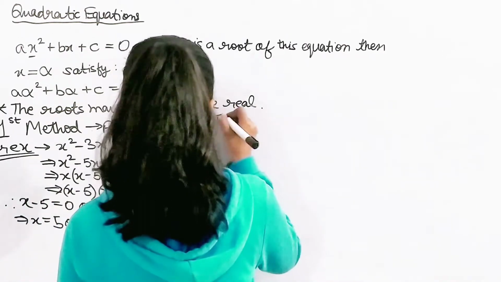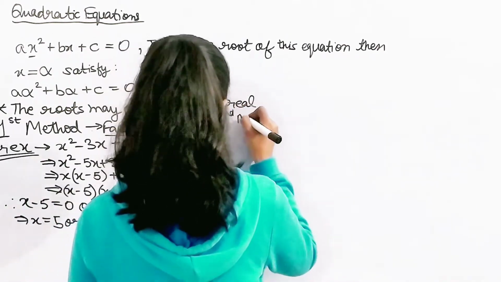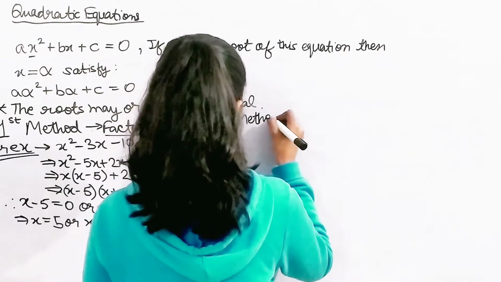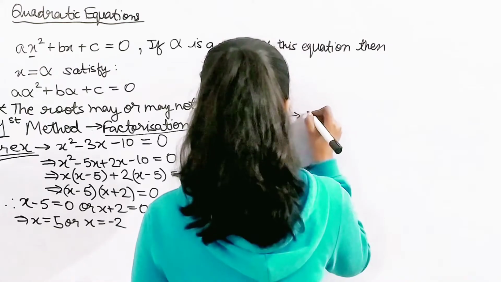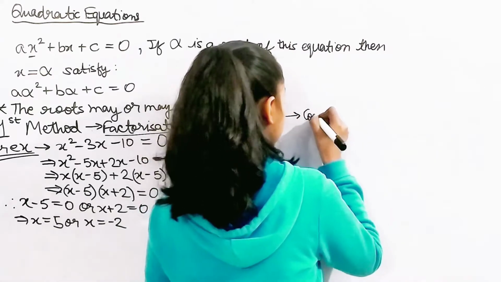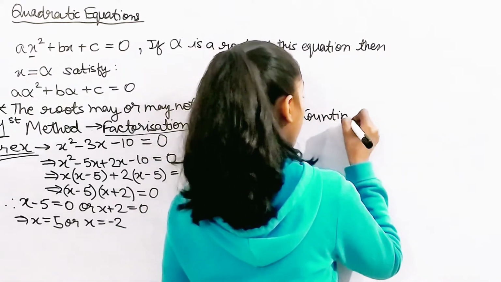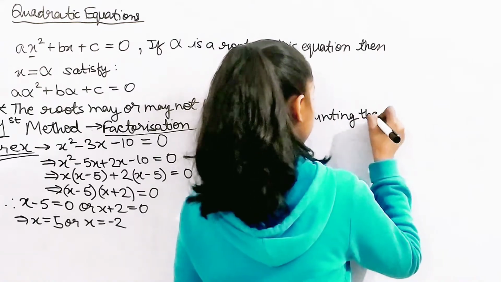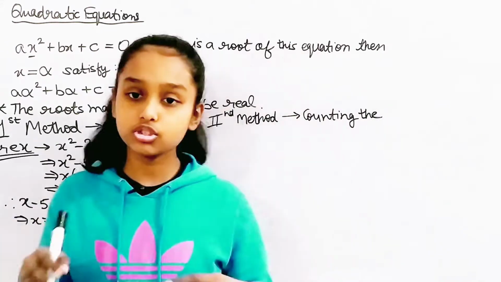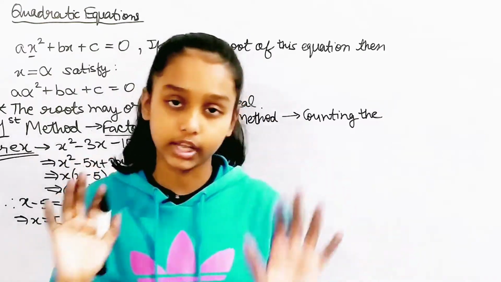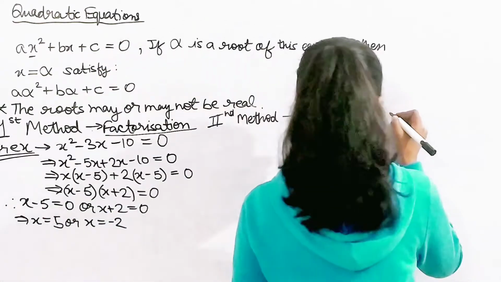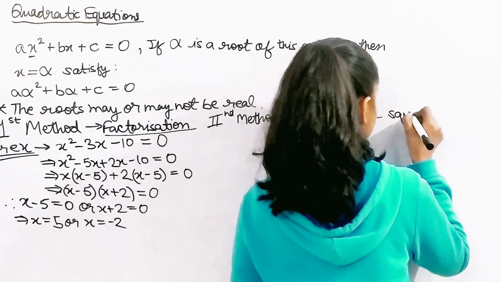Okay, so now the second method. The second method is the completing the square method. It's just completing the square.